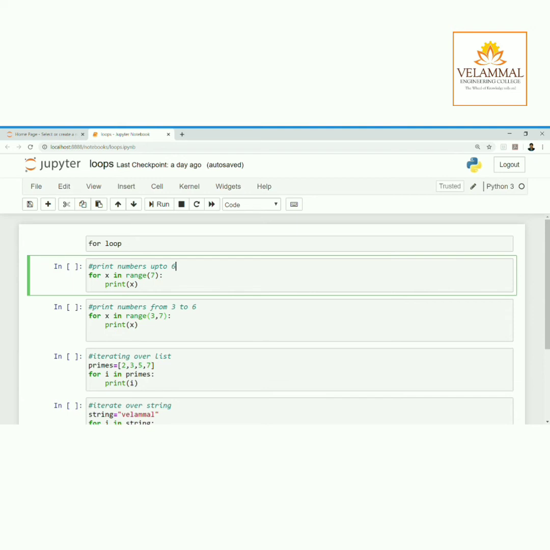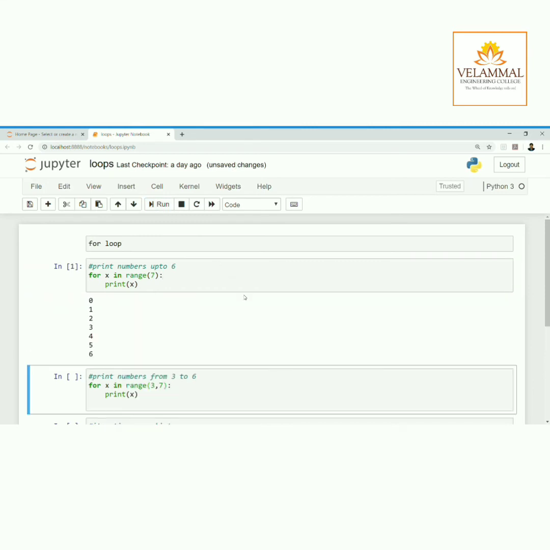So this program will print the numbers from 0 to 6. Here we have specified the range as 7. So the loop will execute up to 6. When it reaches 7, it will go out of the loop. So let me run this program for you. So see, the numbers from 0 to 6 are executed.